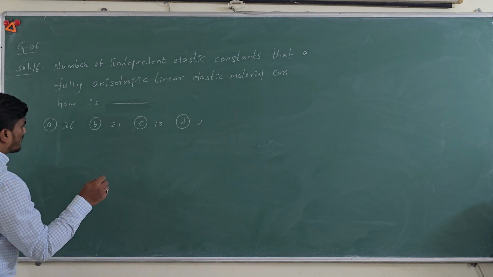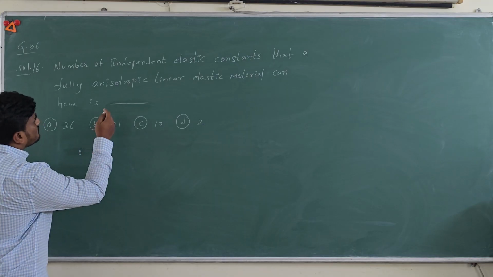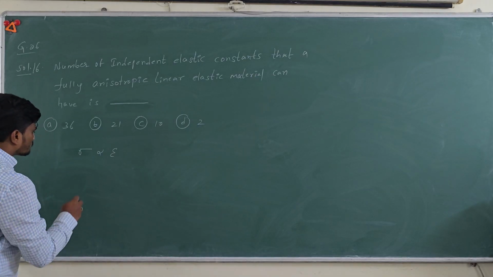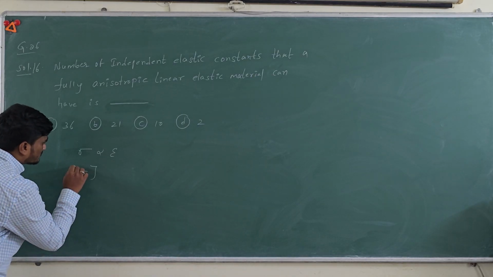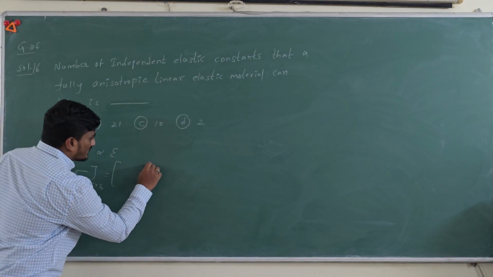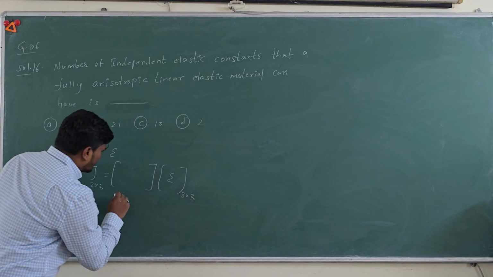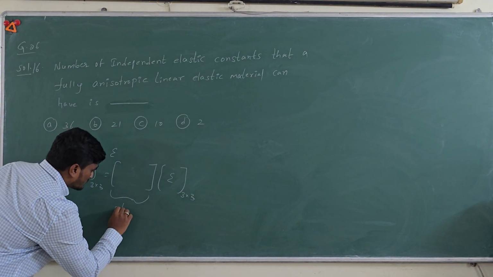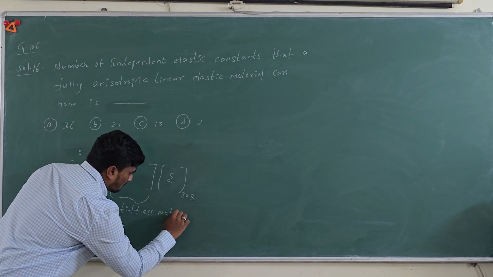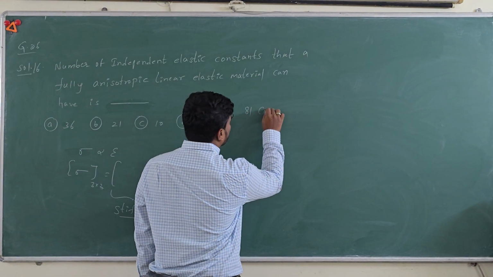For solving this, you should have the basic idea of elasticity. Since they are talking about a linear elastic material, stress is directly proportional to strain. Now you can say stress is a 3 by 3 matrix. So if you relate the stress and strain, you will get a stiffness matrix. This stiffness matrix contains 81 constants.